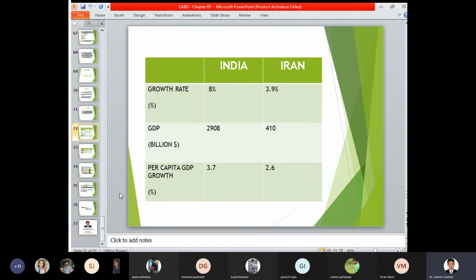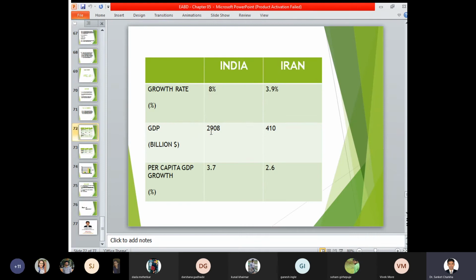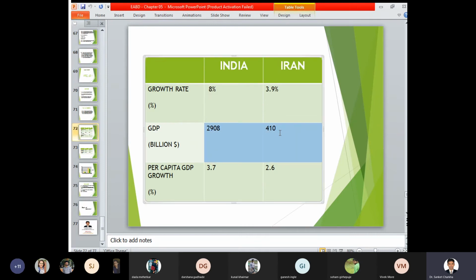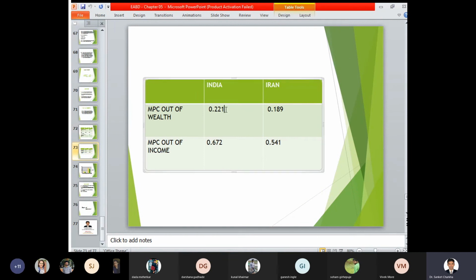Now make a comparison and an identification with respect to MPC out of wealth. India stands at 0.221, whereas Iran stands at 0.189, which is quite a bit lower. There is not much difference on this particular slide, but here you can see a huge difference: where is 410 and where is 2908, almost 2,500 billion dollars. But still, why is there a low MPC growth rate for India? This is the question for you to identify. Again, why is there less availability out of income?